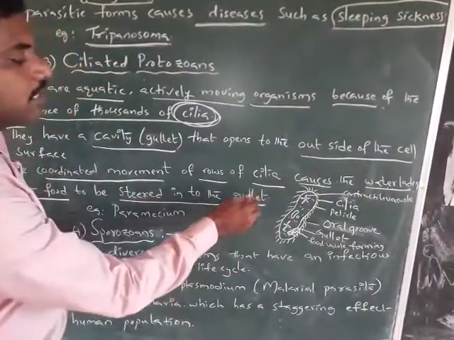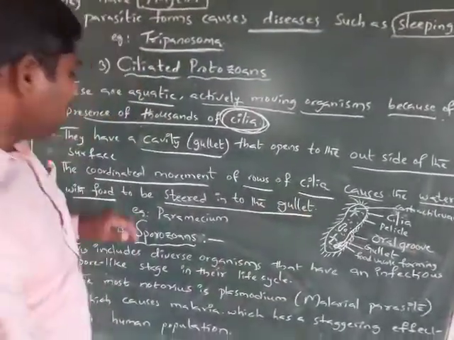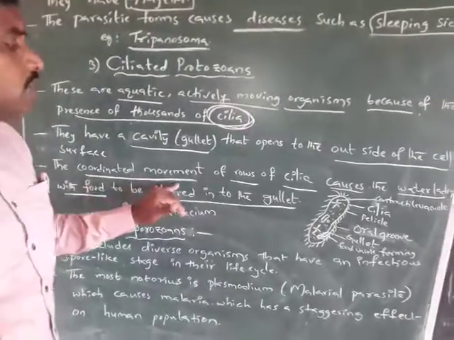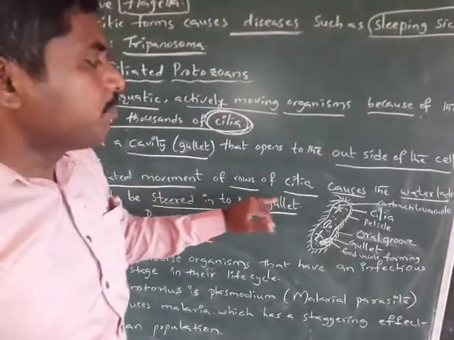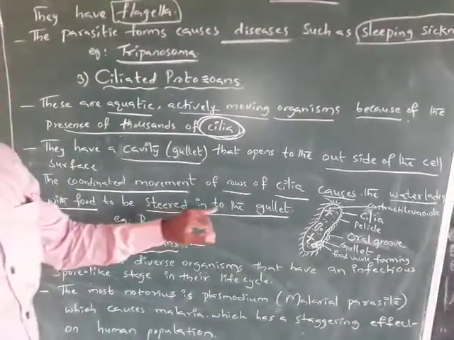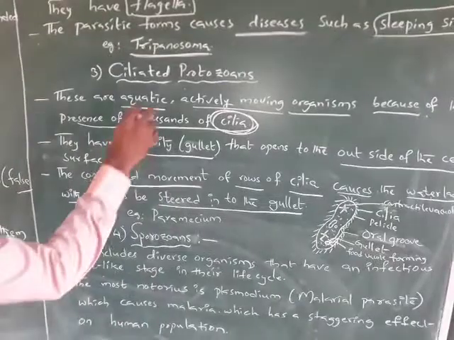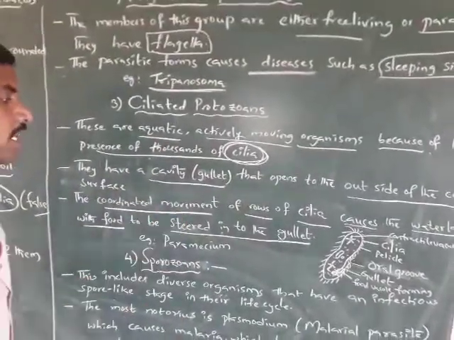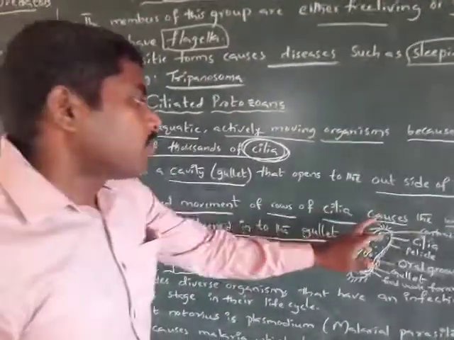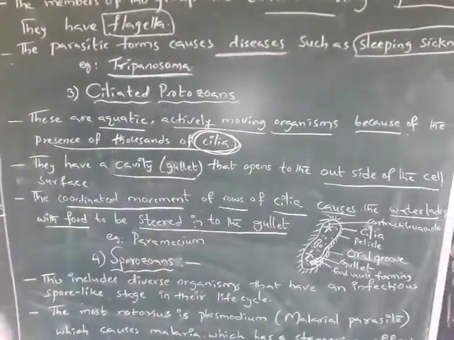This is another function of the cilia: one is moving, and another is steering food into the gullet.